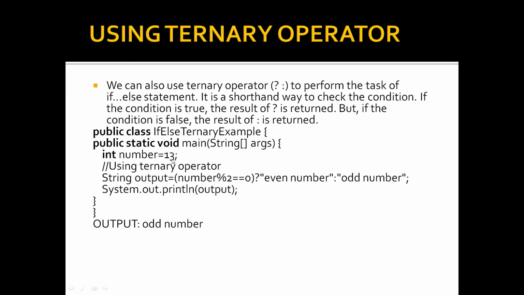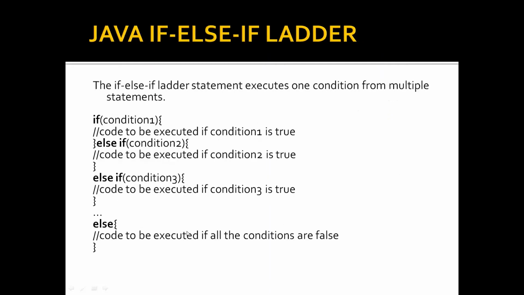The same example is taken here, and I write String output equals number mod 2 equals 0 question mark, the even number; otherwise, the odd number. Here 13 mod 2 equals 0 doesn't satisfy the condition for the even number, so it prints an odd number. So the output here will be an odd number.